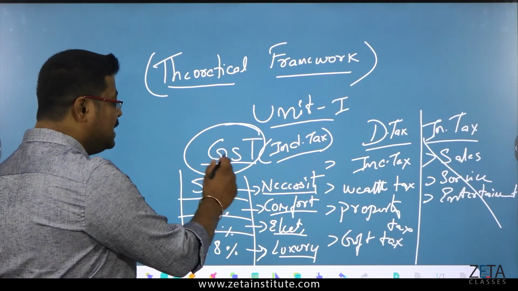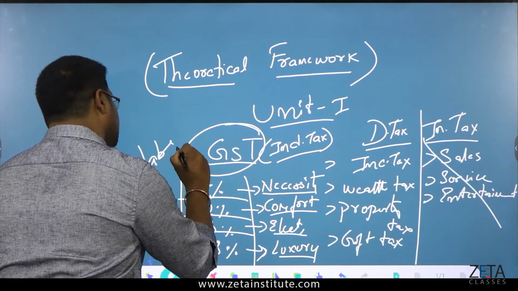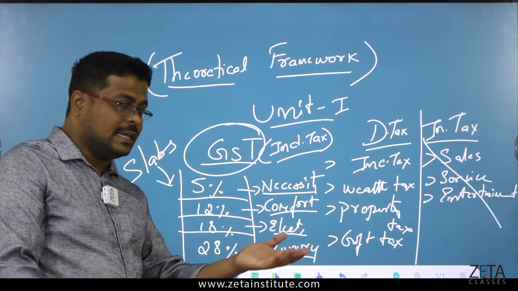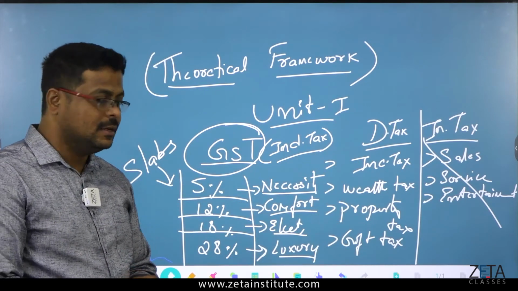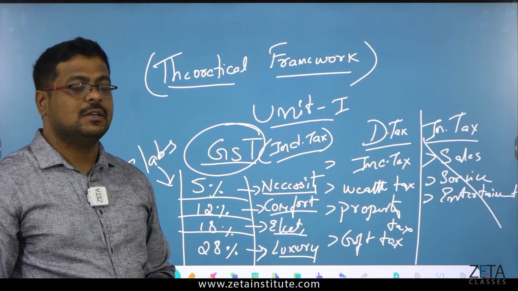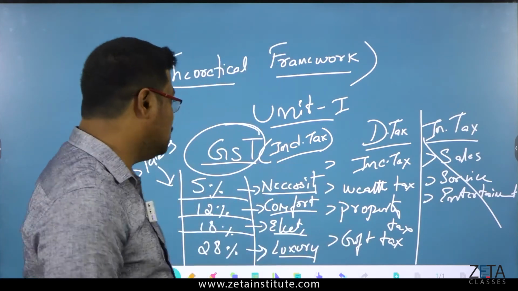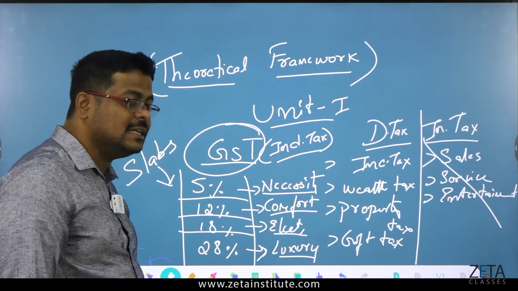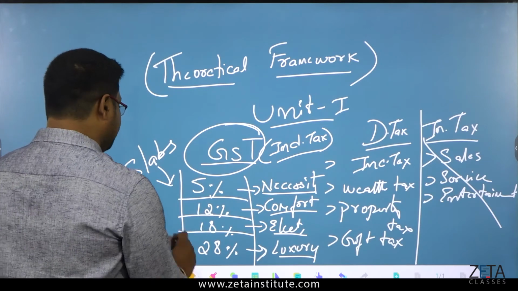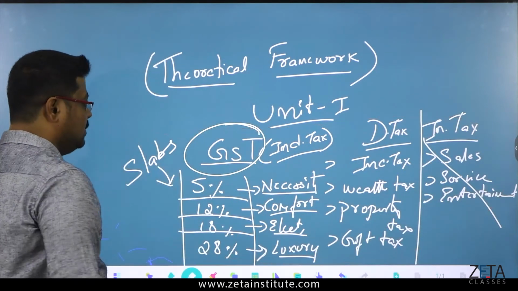So this is how the segregation, or we also call it slabs of GST. Slab. See, even for direct tax also we have slab, and likewise even for indirect tax, that is GST, also we have slabs. So this is how the GST is being made. Alright. So goods and services tax happens to be like this. Understood what is GST now? I hope you understood. These are the things which you have in your chapter.